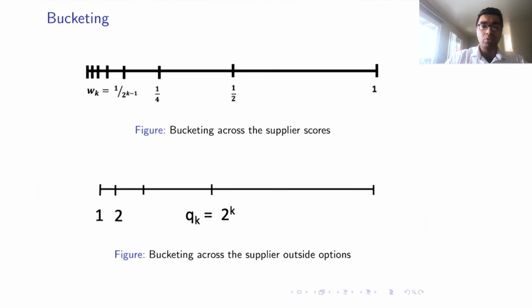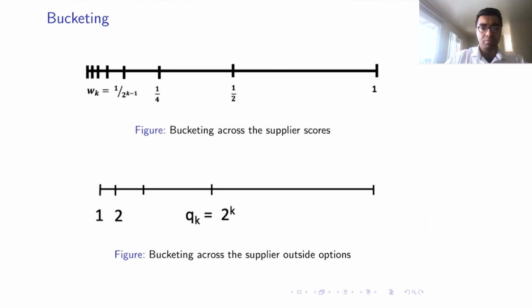All the suppliers which have a score between 1/4 and 1/2 are assumed to have a value of 1/4, and so on. Similarly, on the outside option, all the suppliers with outside scores between 2 and 4 would have an outside score of 2, and so on. As a reminder, we assume that the supplier's outside score is bigger than 1, and that the supplier outside scores are bounded.